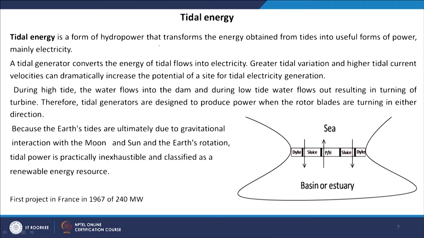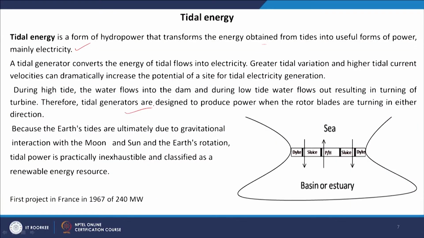So, here tidal energy is a form of hydropower that transforms the energy obtained from the tides into useful forms of power, mainly electricity. Okay. So, we need one turbine, we need one generator, and then we need to store the water which is going to the coast during flood current, and also when the water is going down towards the sea during ebb current, then also the turbines can be used to get the electricity. But unlike here, these turbines will be able to generate electricity in both directions, whenever water is going from the coast to the sea or sea to the coast.